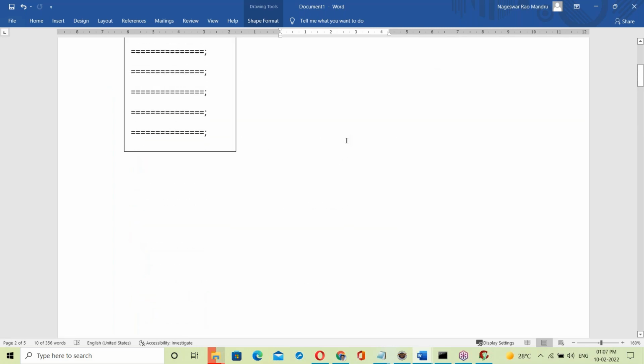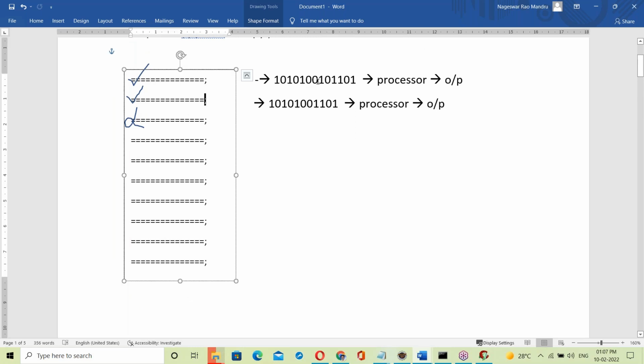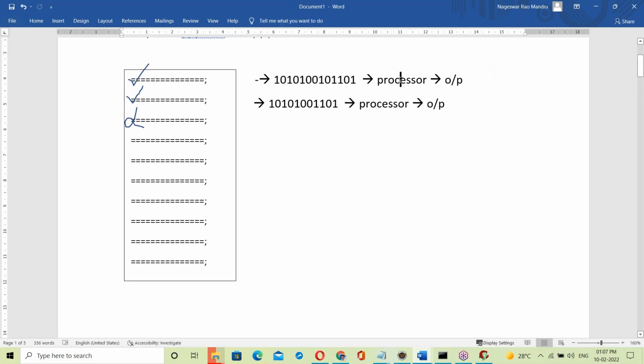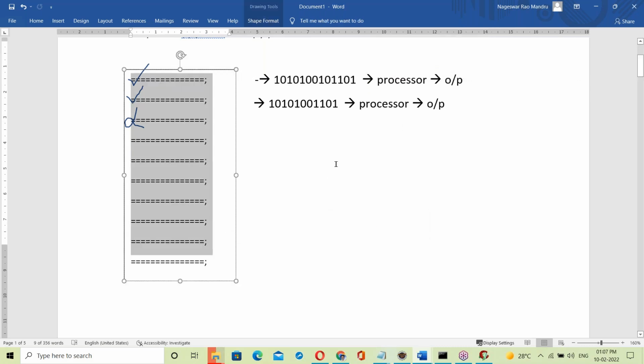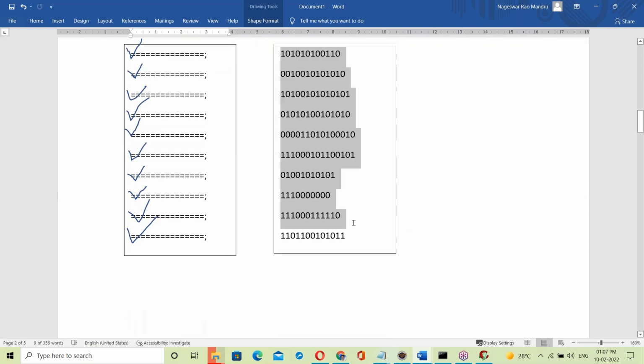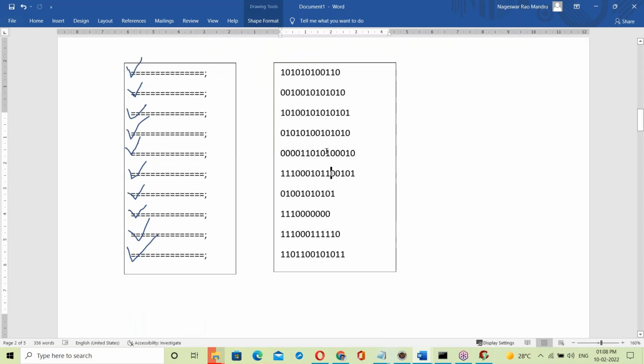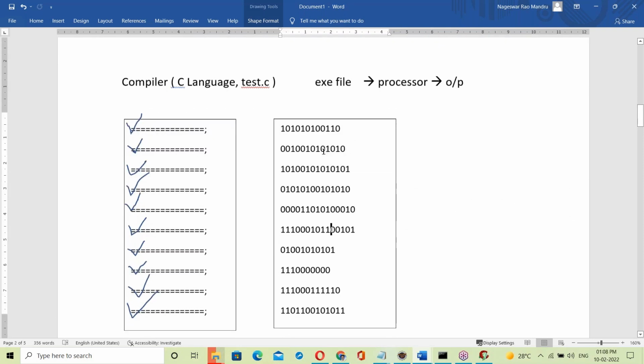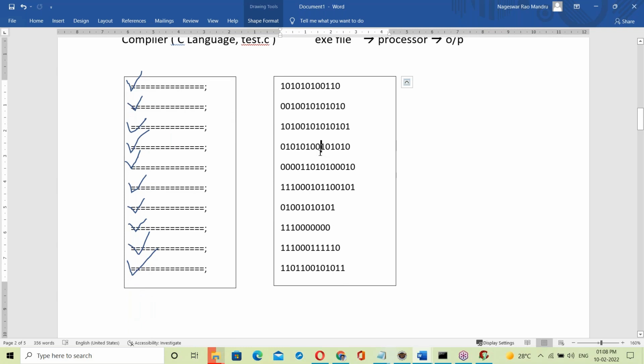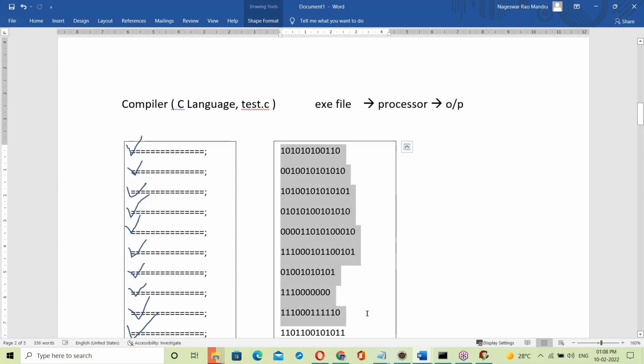The dot class file is executed directly. The dot class file is converted to binary code, then executed line by line. It won't generate an exe. The complete code is not converted into one binary format and written to another file. No, it won't. Is it clear? Yes. So there is no exe file concept in Java. It won't generate an exe file, because of line by line execution.